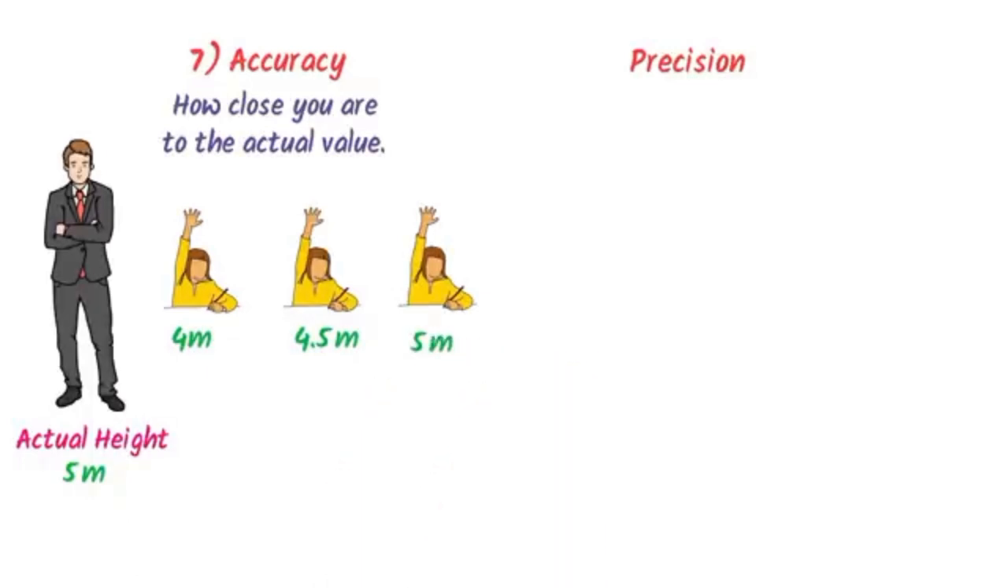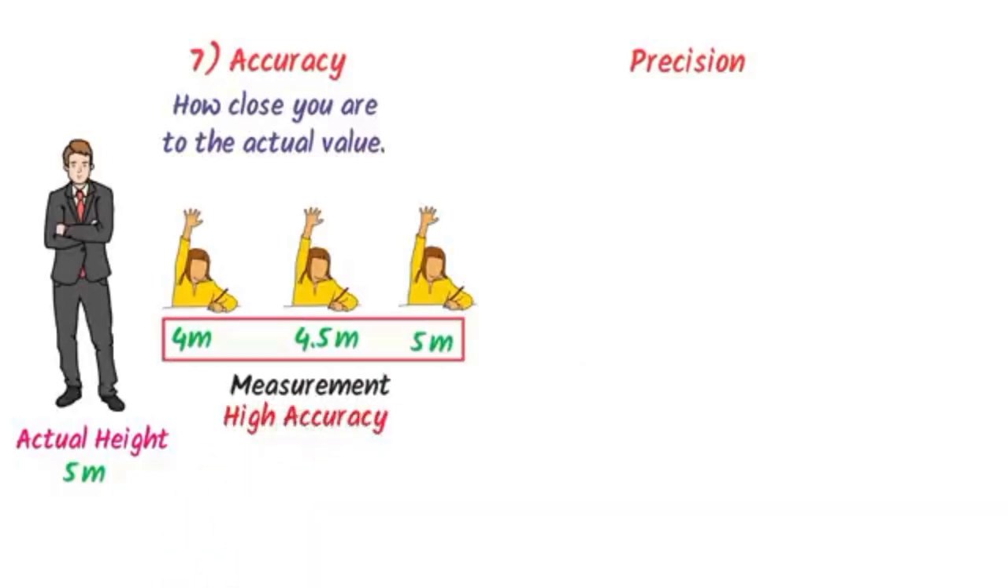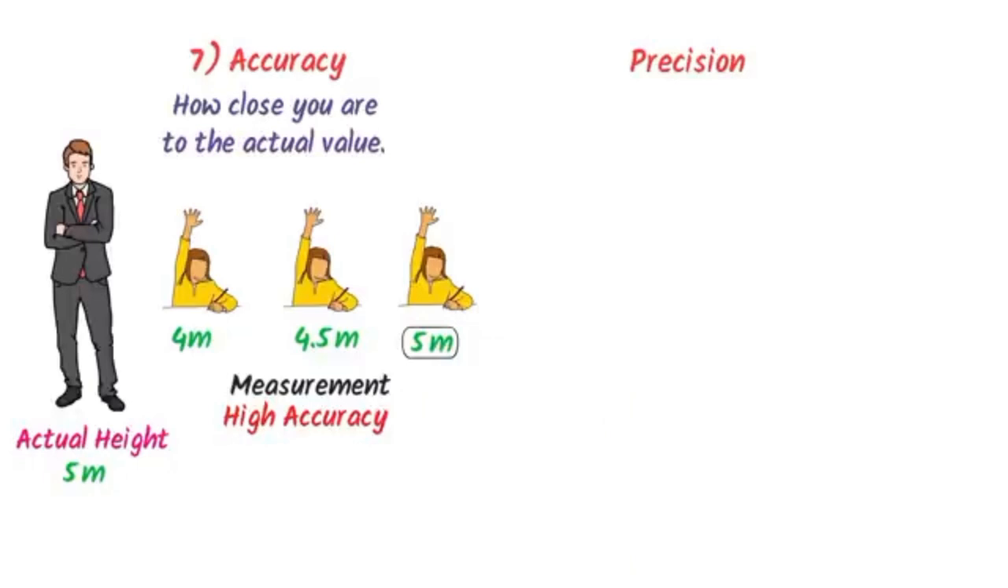Now these are the 3 different measurements. We say that this whole measurement is an accurate result, or we say high accuracy, because one measurement is exactly 5 meter, which matches the actual height of the man. So the actual measurement is 5 meter and this measurement of the student is also 5 meter. So they are both intersecting or touching each other. So we say that this measurement is accurate or it has high accuracy.